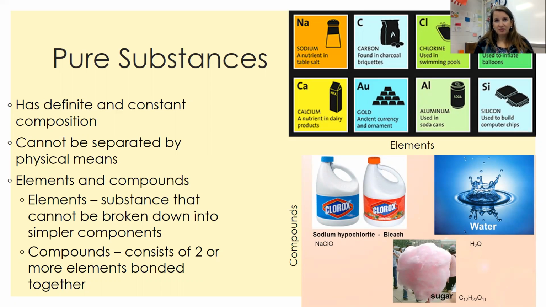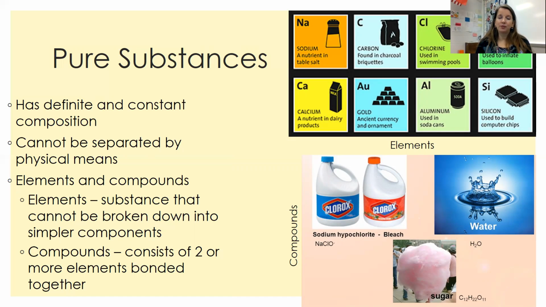So we have two types of pure substances. We have elements and we have compounds. Now, elements are those things that are going to be found on the periodic table. Those are the simplest forms of matter, okay? So if it's on the periodic table, it's an element. So sodium, neon, helium. Okay, you're all familiar with helium that you use to inflate your balloons at birthday parties and things like that. That's an element.